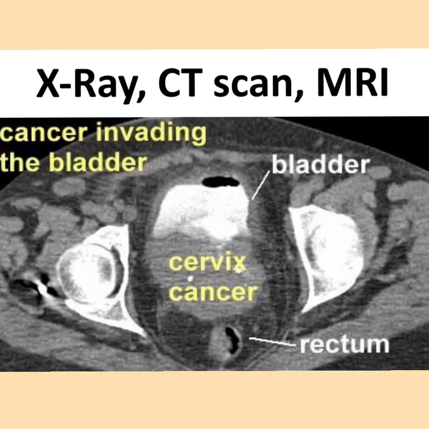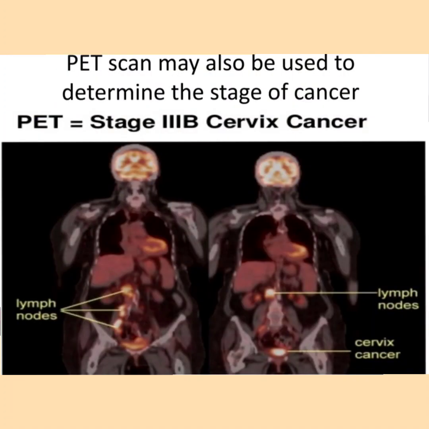The X-ray, CT scan, and MRI also help in the diagnosis of the presence of cervical cancer and its spread inside the pelvis and to other organs. PET scan may also be used to determine the stage of the cancer. Here you can see how the lymph nodes have been affected by the cancer from the cervix.